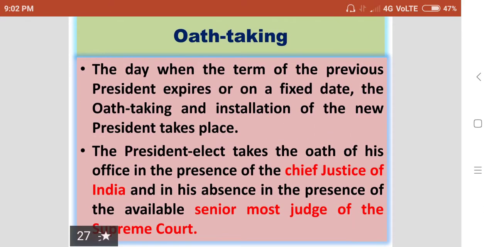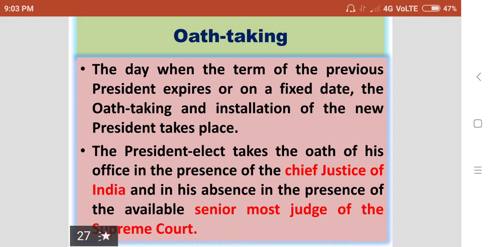After the counting of votes, the candidate who is declared elected as the President of India will have an oath taking ceremony. The newly elected president should enter his office as the president. On the day when the term of the previous president expires or on a fixed date, the oath taking and installation of the new president takes place. The president elect takes the oath of his office in the presence of the Chief Justice of India.